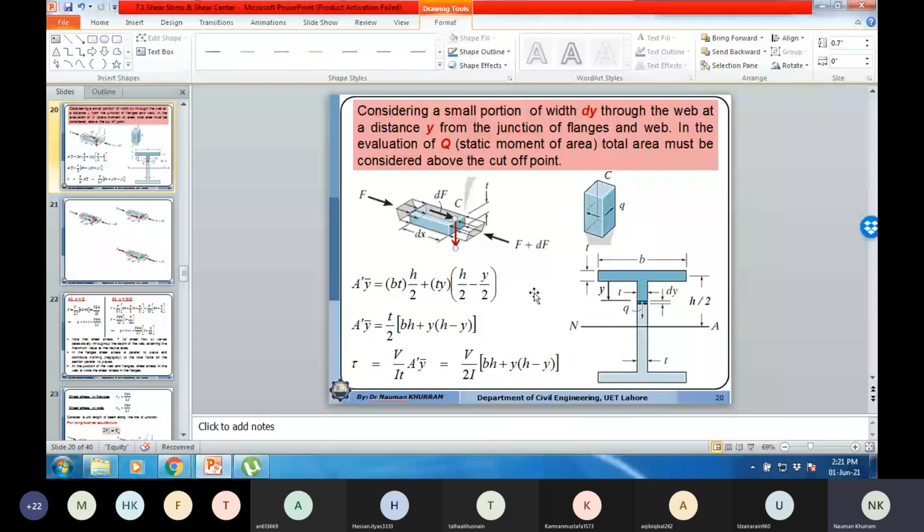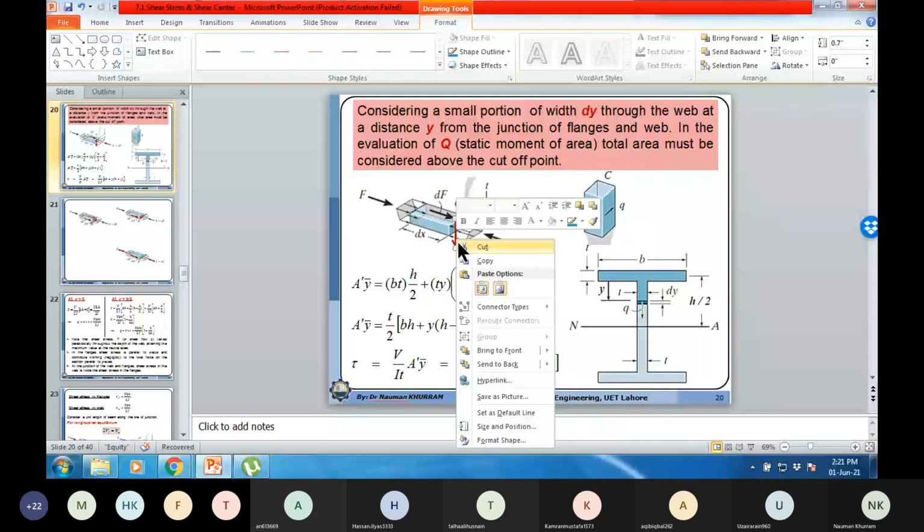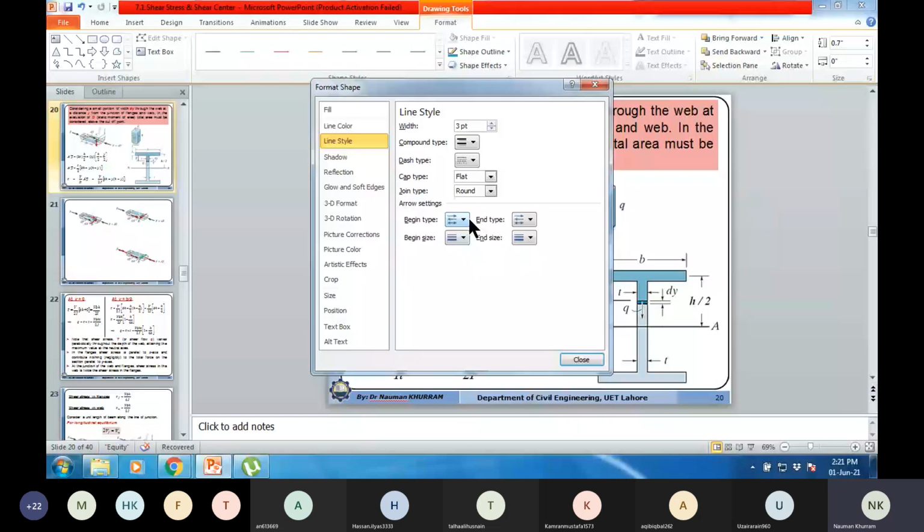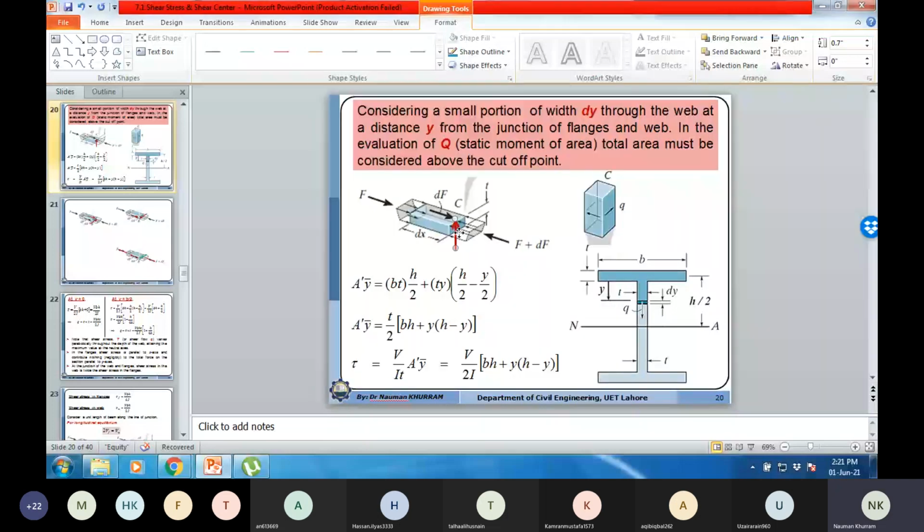But that would be acting in upward direction, because the complementary stress component is acting. So the horizontal shear stress is acting toward the corner, so the complementary stress is also acting in the upward direction. So you can say that that is the direction of shear flow with respect to the top surface, or maybe above the neutral axis.